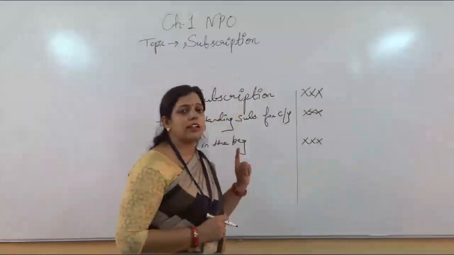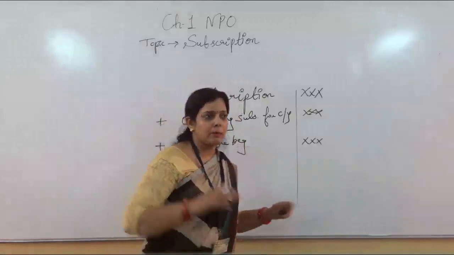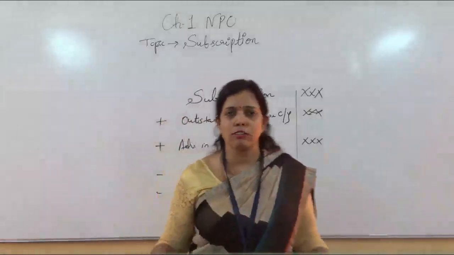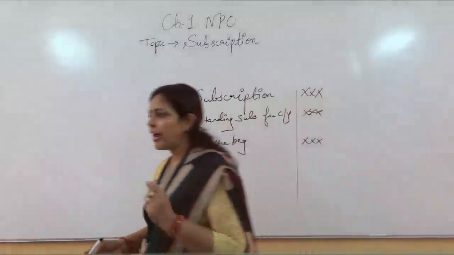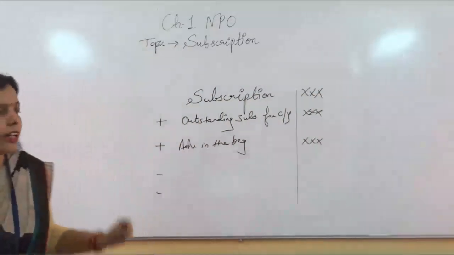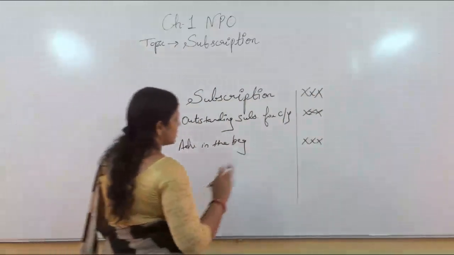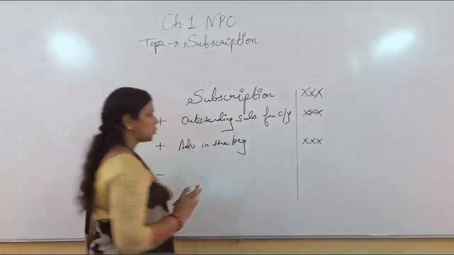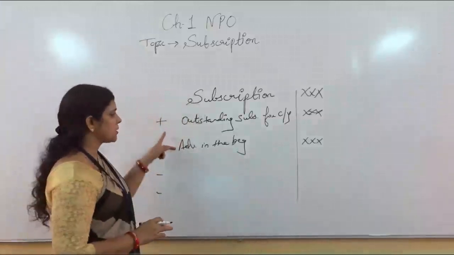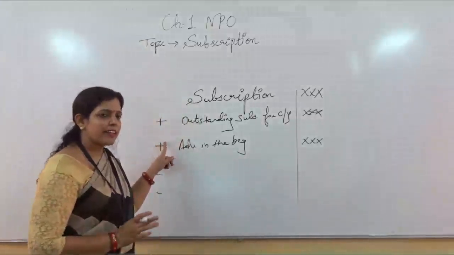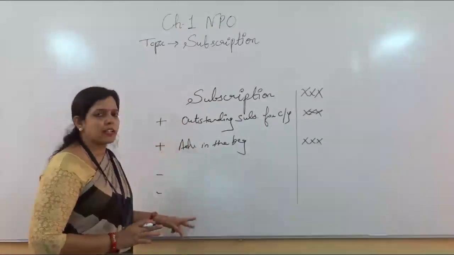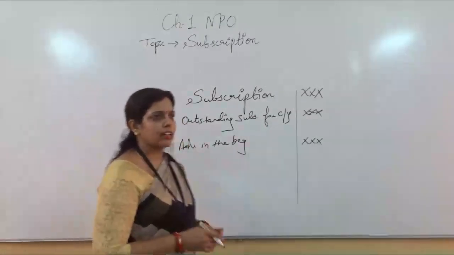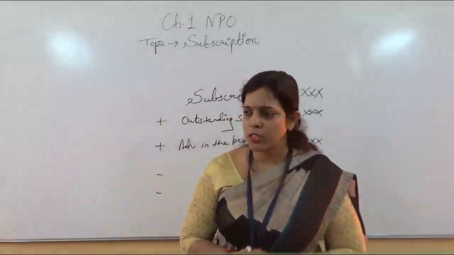Only current year items will be added, and the past and the future will be subtracted. Only the items related to the current year will be added, in any item in the income and expenditure account. What two will be subtracted? If you keep these two things in mind, it is very easy for you people. You have to subtract the reverse of these. Which two things have to be added?